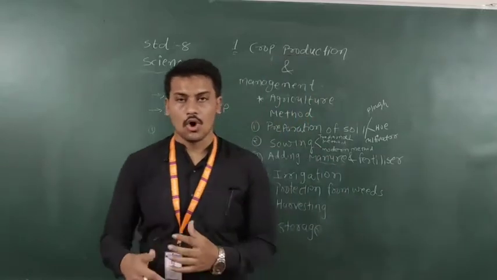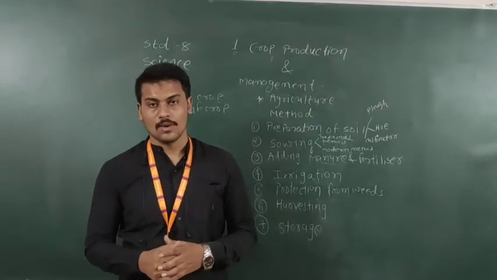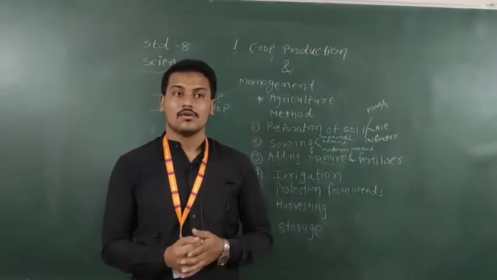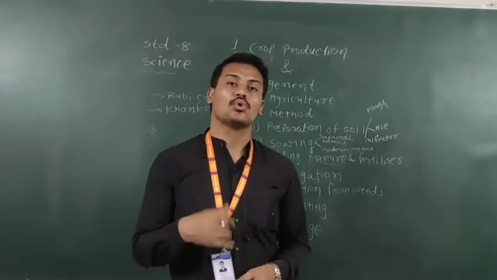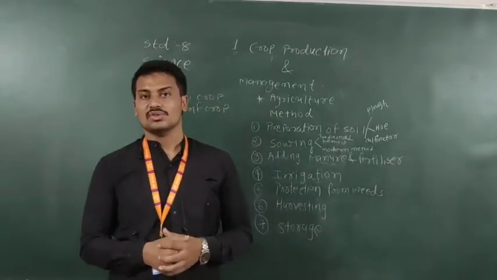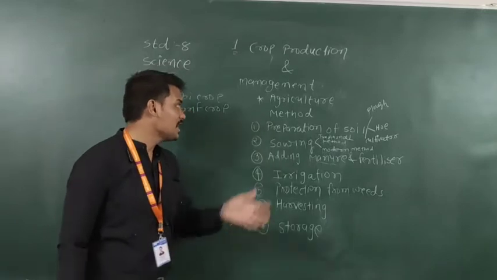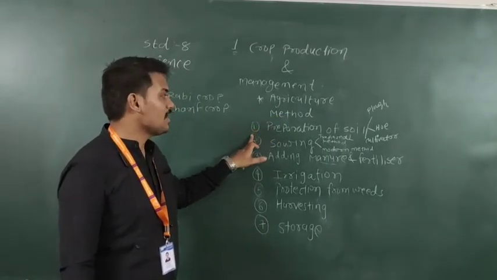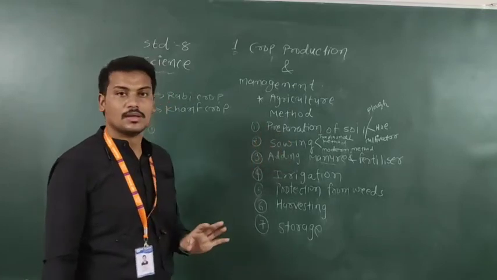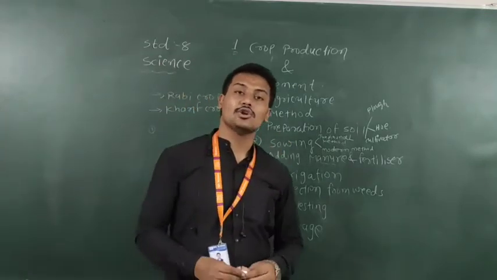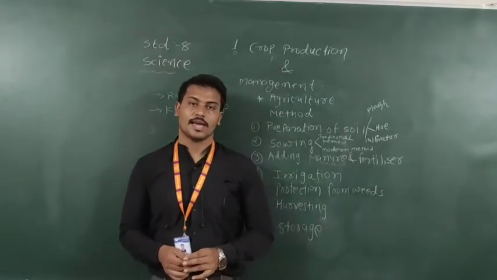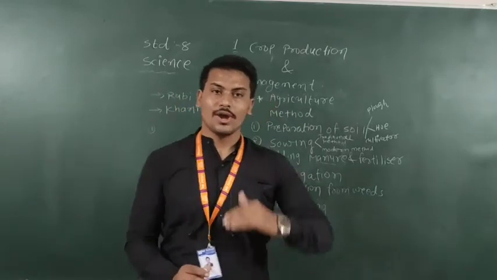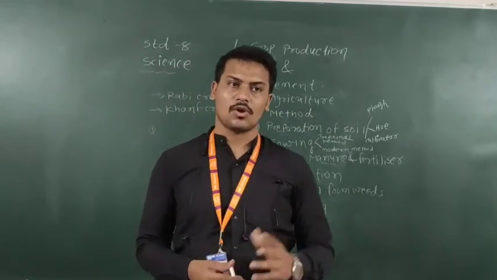Now, how do we produce a crop? What are the different methods, and which is the first step to grow our crop? So first of all, take agriculture practices, agriculture methods. First number is the preparation of soil. First, why is it necessary to prepare the soil? As you know, the soil is quite hard in summer or whatever season.